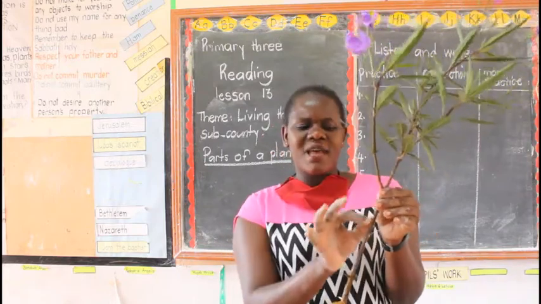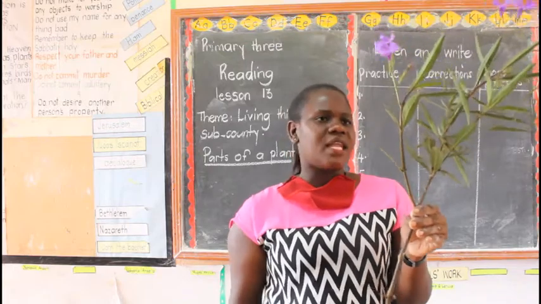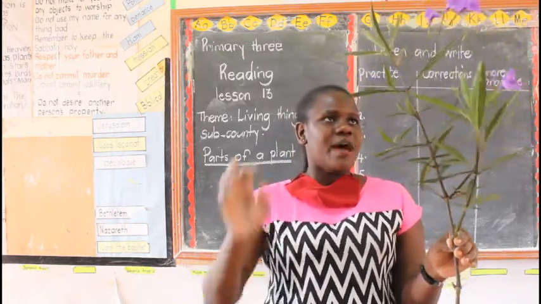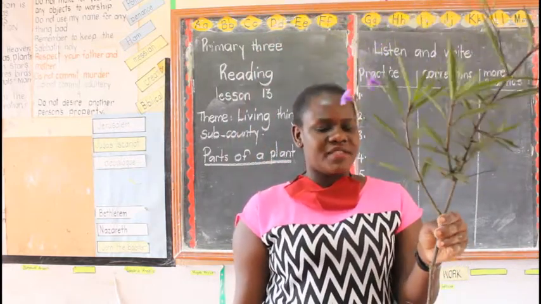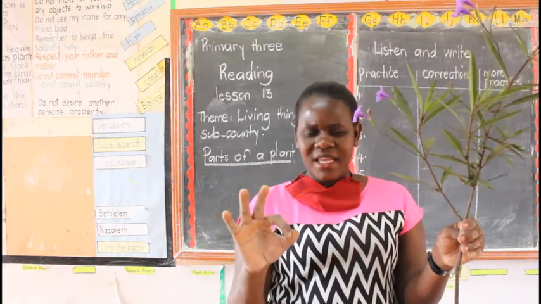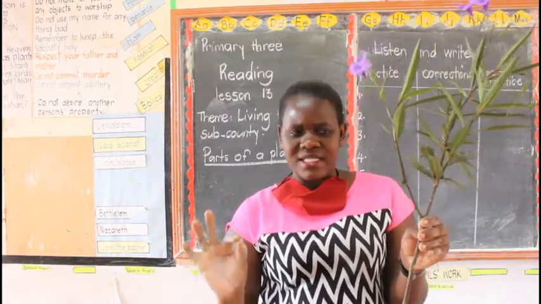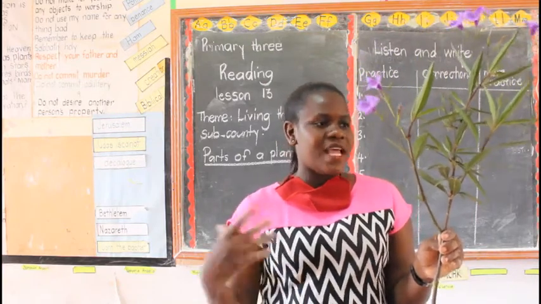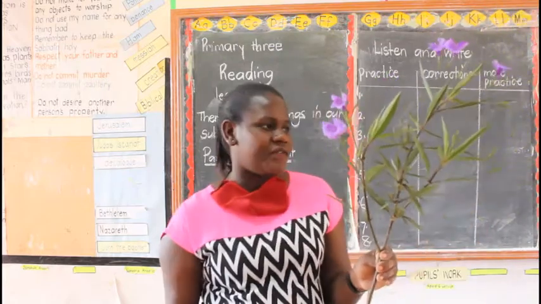We say a flower, a stem, roots. Why do we say a stem? Because it is one, a stem. But we say roots because they are many. We have leaves. We have the flowers here. Which one have we left? We have three main parts of a plant. Do you know them? We have the roots, the stem, and the leaves. Those are the three main parts of a plant. Then the others are other parts of a plant.